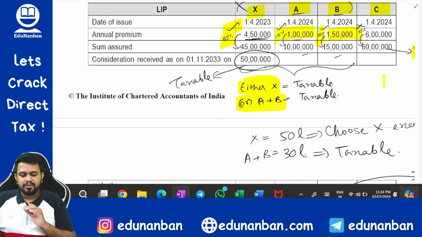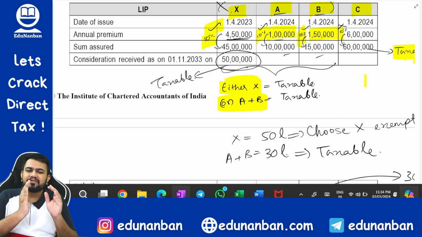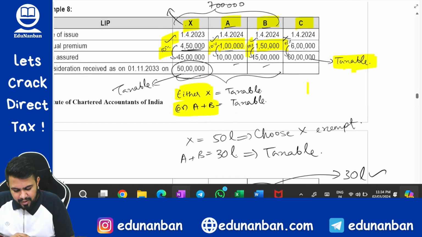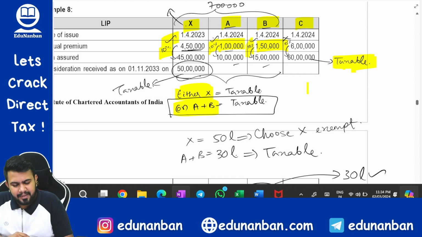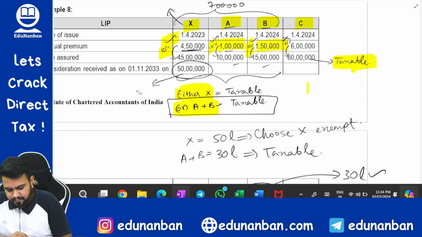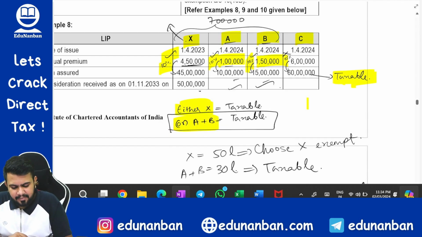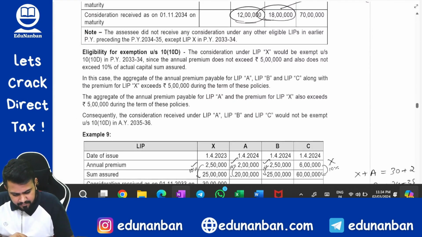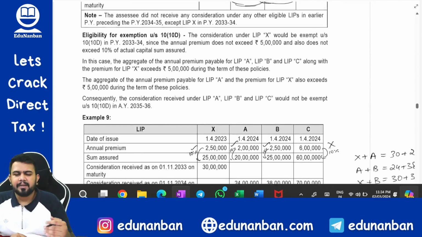Now what will you choose? Would you like to pay tax for 50 lakhs or would you like to pay tax for 30 lakhs? Answer is you would like to pay tax for 30 lakhs and keep 50 lakhs as exempt. Hence, in this case, you have to choose that A and B should be taxable and X should be exempt. So A and B will be taxable and X will be exempt. The answer would be given. You please read, you will be able to understand.